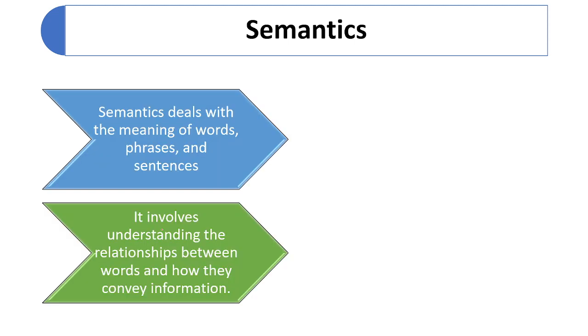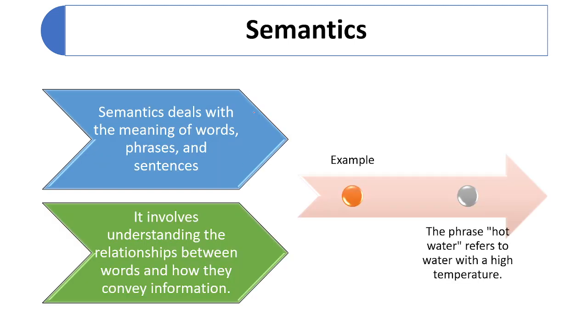Now we'll discuss semantic analysis in NLP. Semantic analysis deals with the meaning of words, phrases, and sentences. It involves understanding the relationship between words and how they convey information. In syntax, we saw how the sentence is formed. But in semantic analysis, we look at the meaning of the words or sentences.